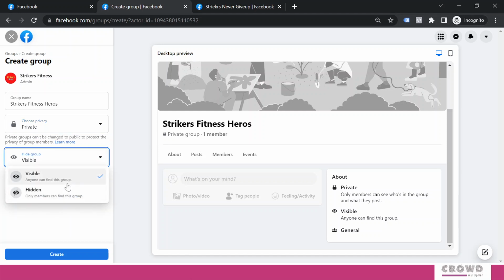Now here you have two options. If you select hidden, then only members can find this group. Nobody else would be able to find this group on Facebook. If you select this visible, then anyone can find this group. But still, when the group is private and visible, anyone can find this group, but only members can see who is in the group and what they post. So if somebody wants to know who are the members and what kind of content is being shared on that group, then they need to be a member. So right now I would select private and visibility will keep it on. Anyone can find this group.